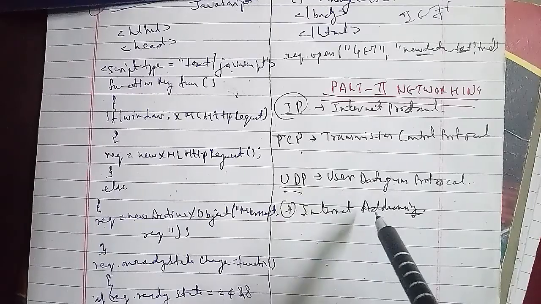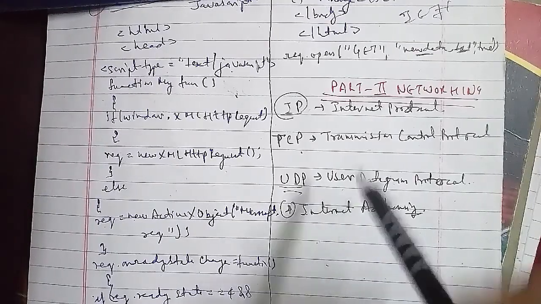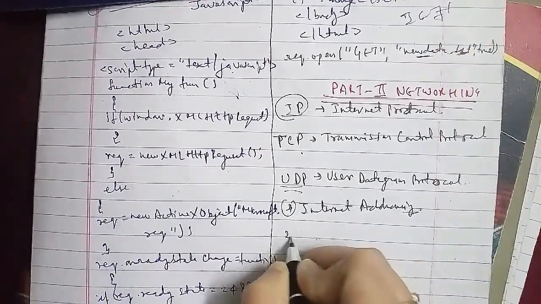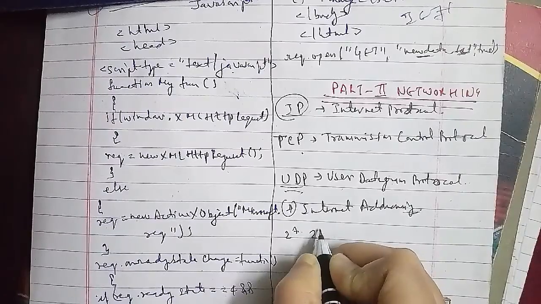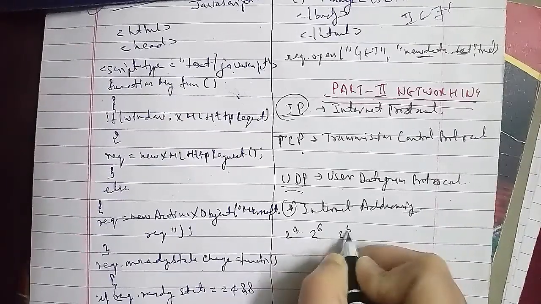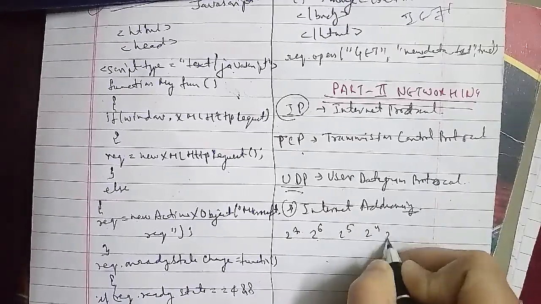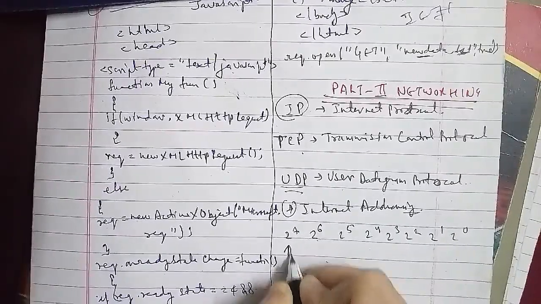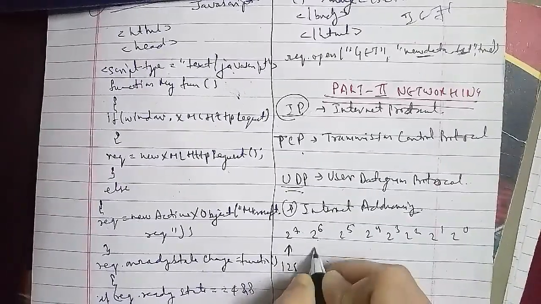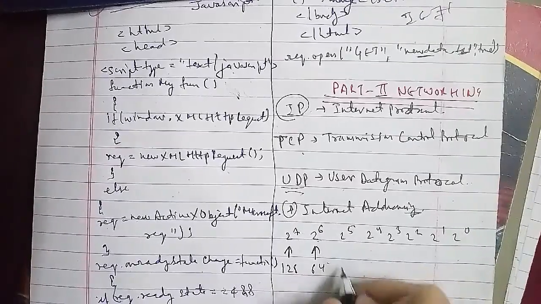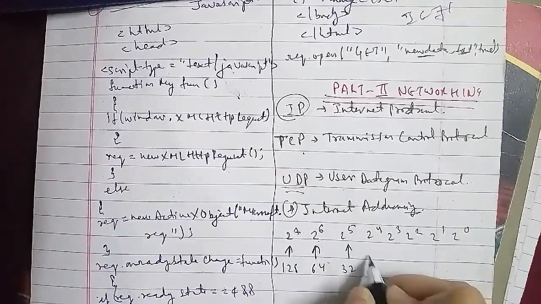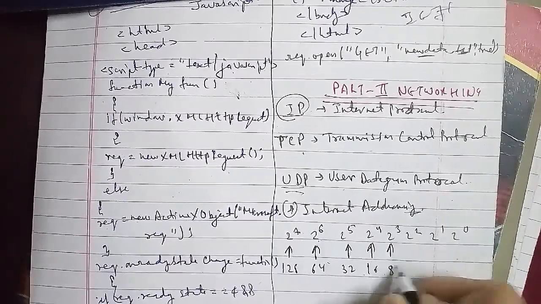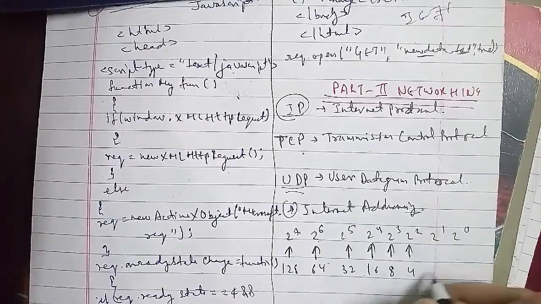For class E, the format has not been defined, the range is 240 to 254, and this class addressing is reserved for experimental purposes. Here n stands for the network number and h stands for the host number. For instance, in class C, the first 3 octets are reserved for the network address, and the last 8 bits denote the host number.